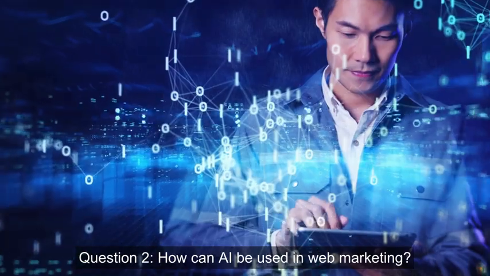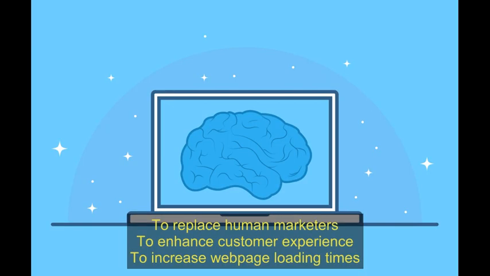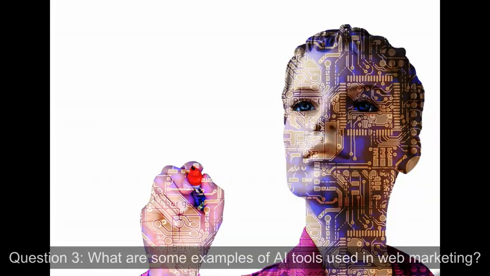Question 2. How can AI be used in web marketing? To replace human marketers, to enhance customer experience, to increase web page loading times. To enhance customer experience.